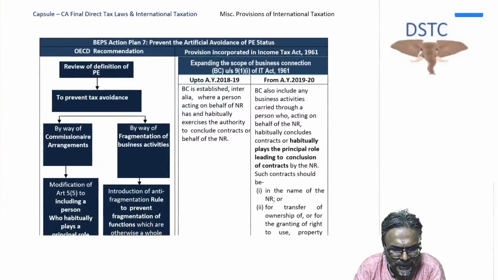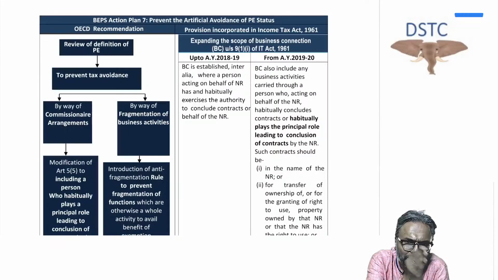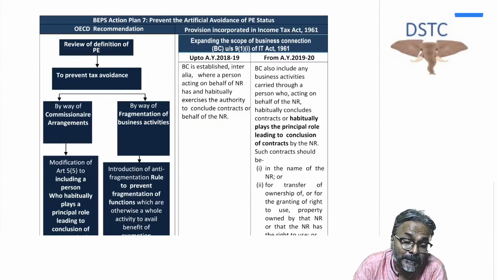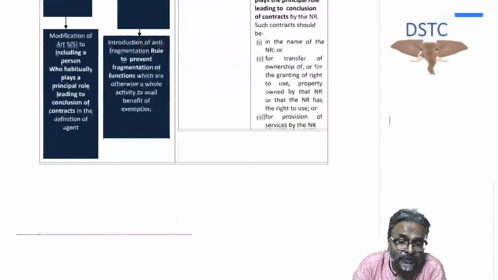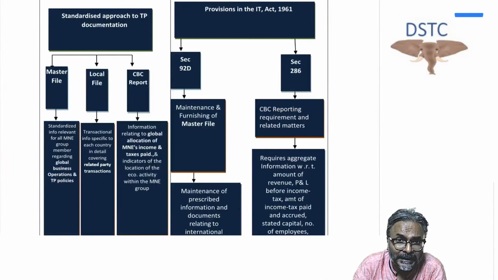Thereafter, students, action 6, you can ignore primarily in this particular case. Action number 7, students, I think that is already done. That dependent agent concept that we have discussed: habitually playing a principal role which leads to the conclusion of the contract, isn't it? So if a dependent agent is habitually playing a principal role which leads to the conclusion of the contract, will that also create the existence of a PE in India or a business connection in India? And the answer is yes.